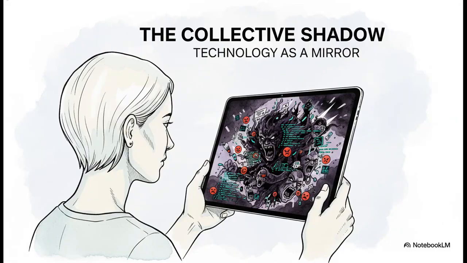Now, let's bring in some psychology. Carl Jung had this concept of the shadow, all the parts of ourselves we don't consciously acknowledge, our hidden fears, our biases, our secret desires. The theory here is that our technology, especially AI, is acting like a giant mirror for humanity's collective shadow.